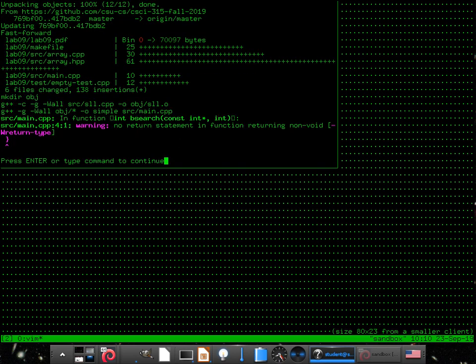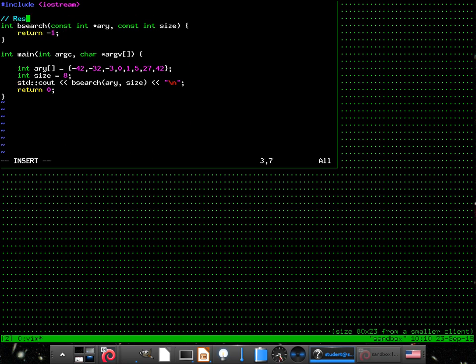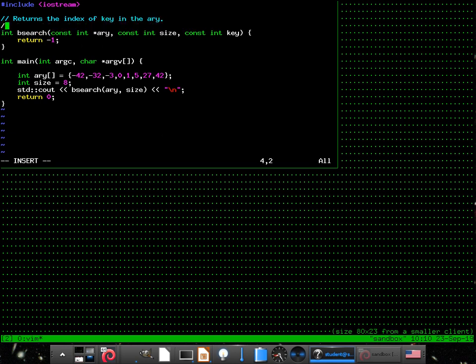Oh, look, I have a singly linked list. Whatever. Hey, no return statement. All right, return -1. So we'll say this. Returns the index of... hey, look, we didn't pass it what the key is. That's cute. ...in the array. Returns -1 if not found. Okay. So what key do we want to search for? Hey, the 5. Okay, sure.